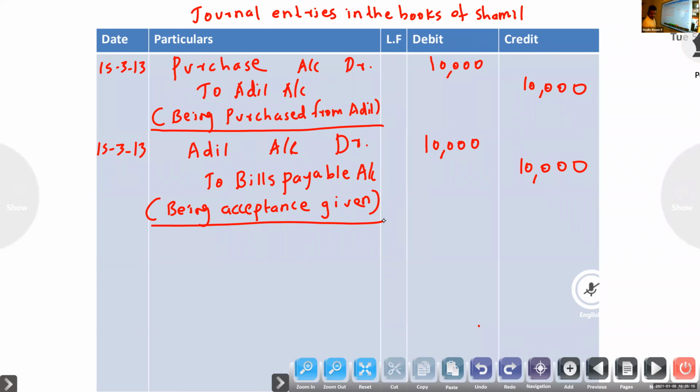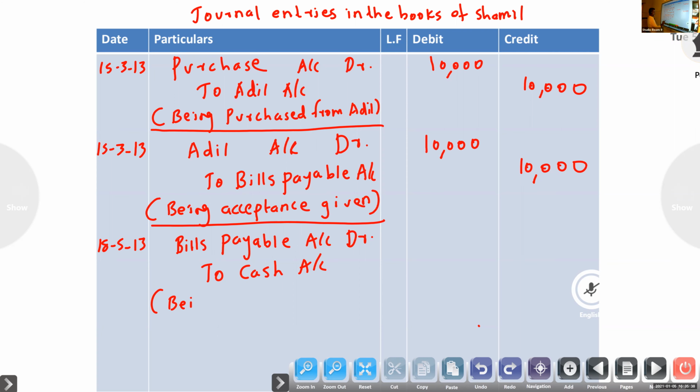Last, maturity date, 2 months, so 18/5/13. Bills payable account debit to cash account, being the amount of bill paid.